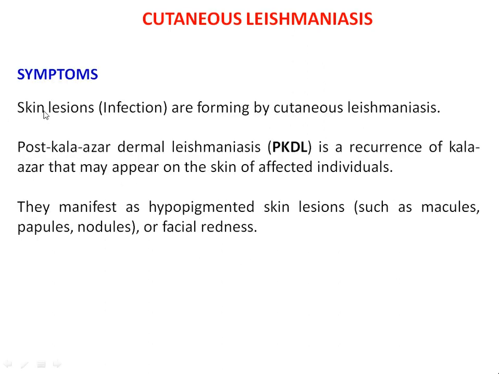Symptoms involve skin lesions, that is skin infection, and patches of the skin are formed by cutaneous leishmaniasis. Post-Kala-Azar dermal leishmaniasis is a recurrence of Kala-Azar that may appear in the skin of affected individuals. They are characterized by hypopigmentation, that is skin lesions such as macules, patches of the skin, papules, and also nodules. Sometimes these patches occur on the face also, which is called facial redness.